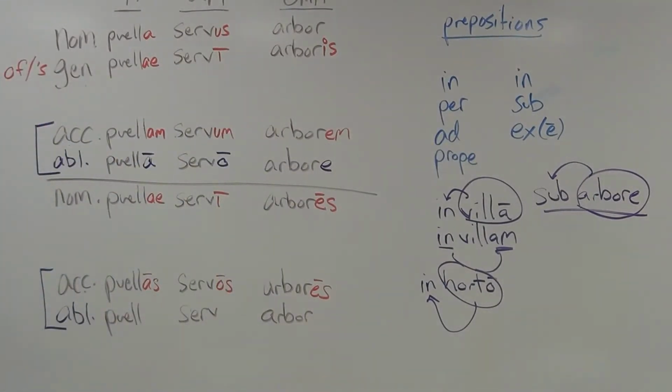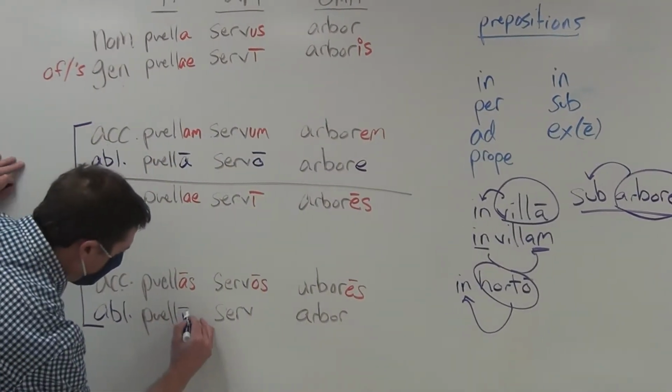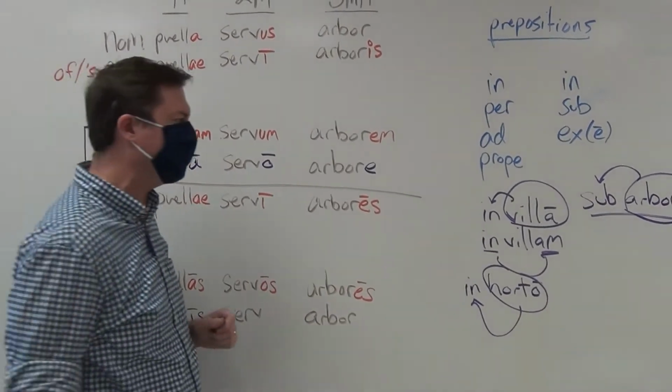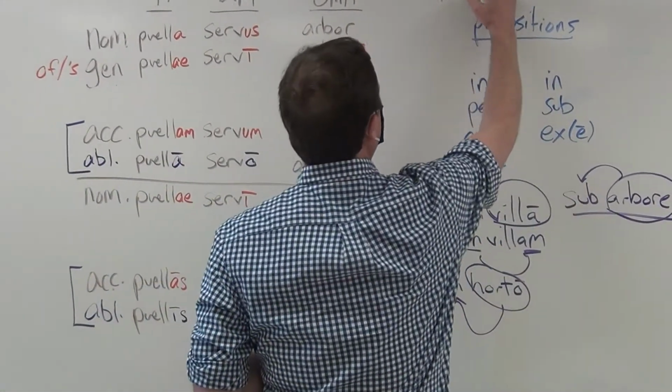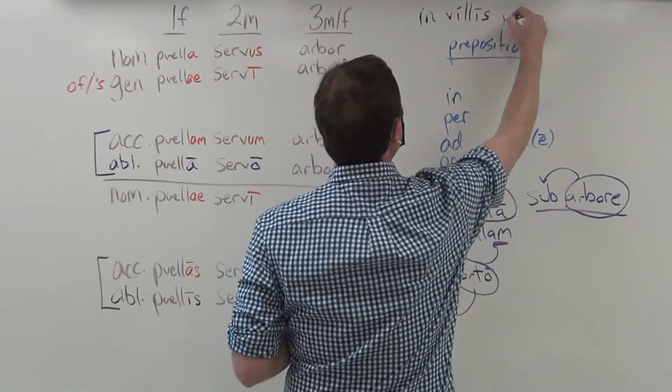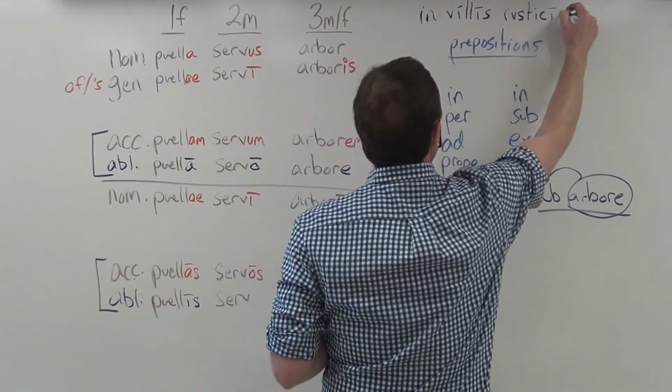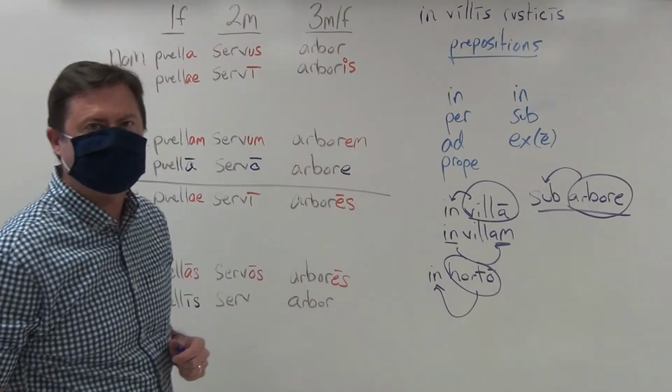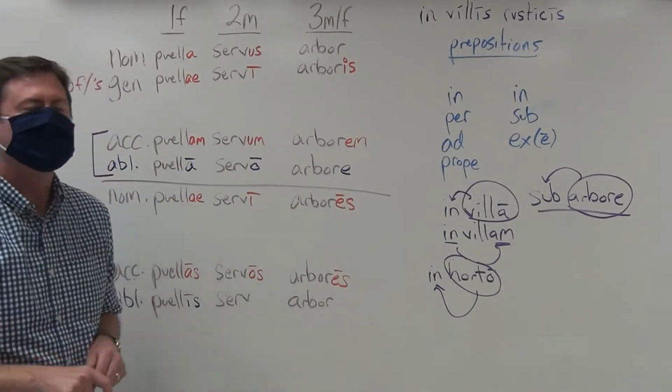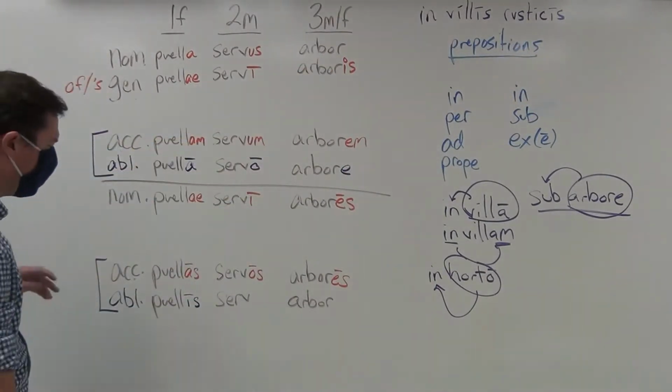In the plural, it is going to be puellis, and we have seen in villis, rusticis. I forget the chapter exactly, but I think it was around chapter 5, in the country houses.